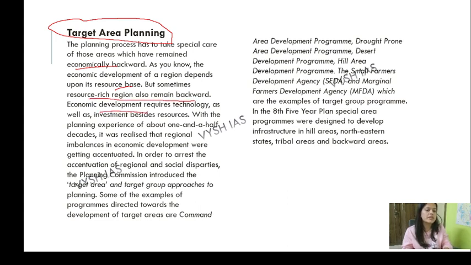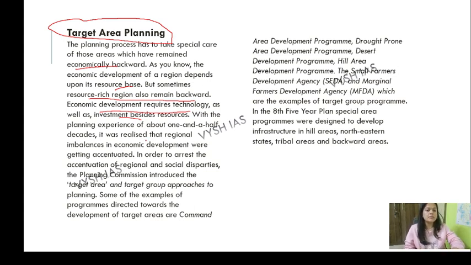Okay, economic development requires technology, we know this thing, investments are required. So when a certain section is left behind, it keeps on lagging behind, like the rich are becoming richer, the poor are getting poorer. So at times, if the government does not focus on a certain area, if targeted area planning is not followed, those areas lagging behind keep on lagging behind more.